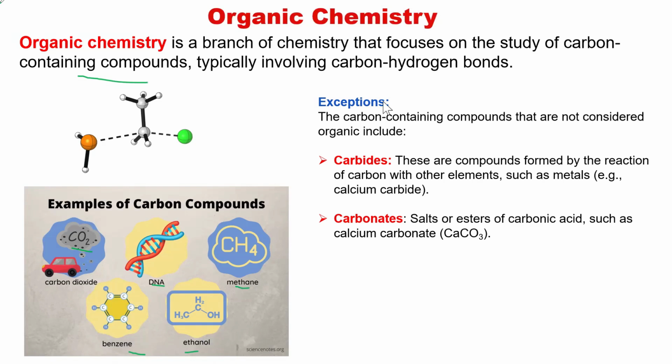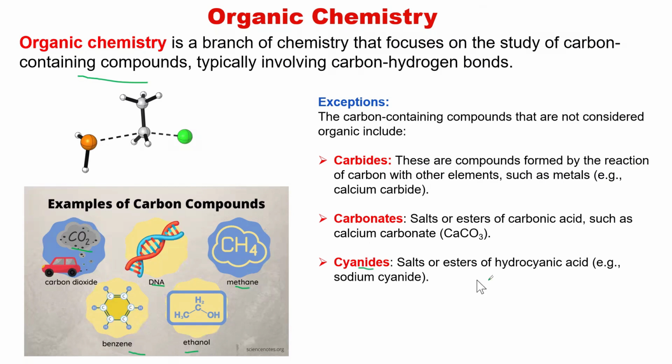Another example is cyanide. Metallic cyanide, that is a metal containing cyanide, also contains carbon but is not considered an organic compound, like, for example, potassium cyanide, which is a metallic cyanide.